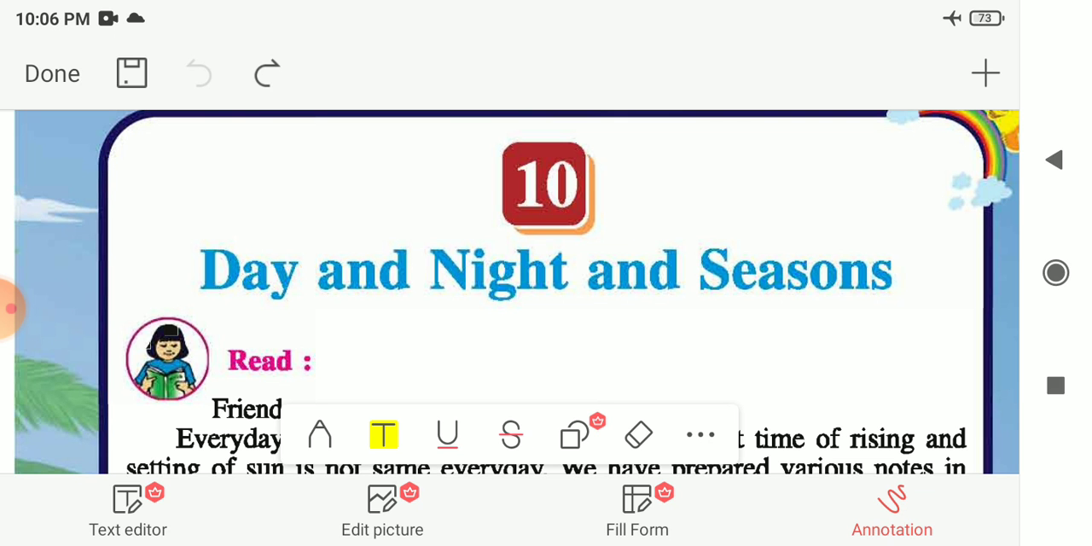In the previous videos of this chapter, first we had seen the rising and setting time of the sun. From the observations, we had seen that this rising and setting time of the sun is not the same every day. From this time difference, we concluded that in some months we experience long days and short nights, and in some months during the year we experience short days and long nights.